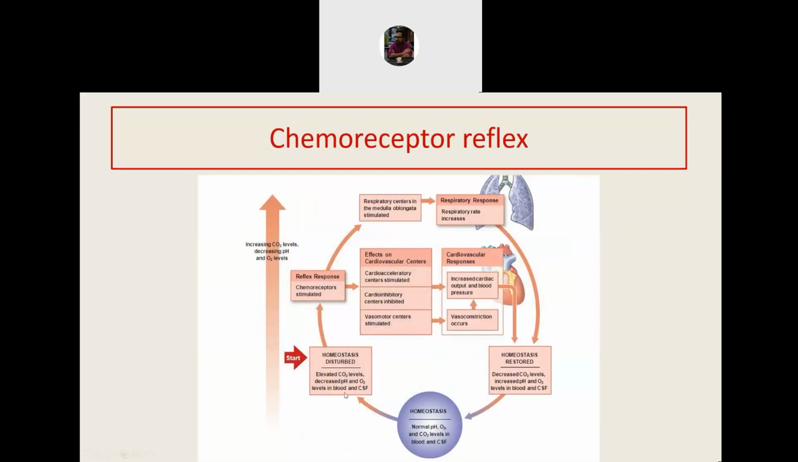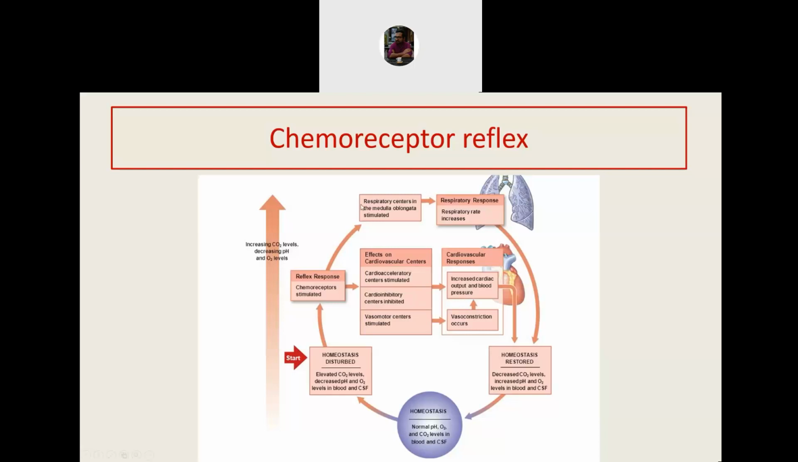So we can start from this point where the start leveling is done. Suppose a person has high level of carbon dioxide and low level of pH and oxygen. Once this happens, the chemoreceptors are stimulated. They understand there is less oxygen and more carbon dioxide in the body. Once this happens, they will stimulate the respiratory center in the medulla oblongata and increase the respiratory rate. By increasing the respiratory rate, what will happen is there will be an increase in ventilation, and therefore more and more oxygen will go to the body.